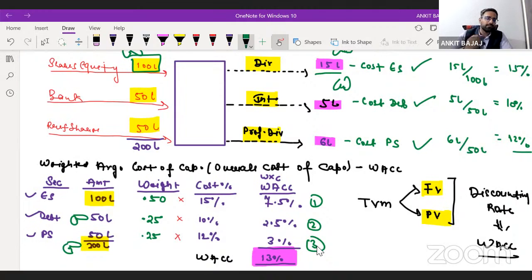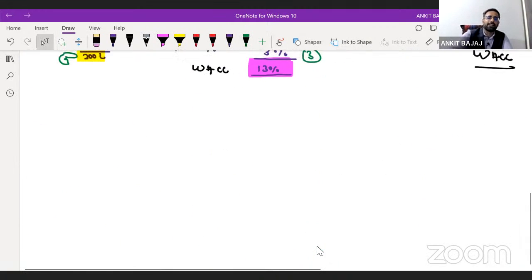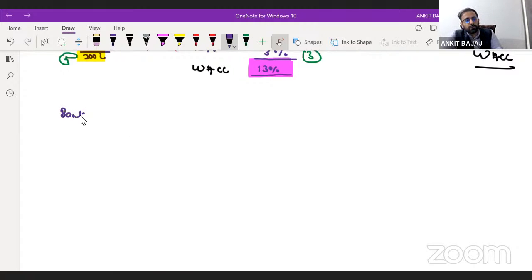In case of debt, it is easy to find out the cost, because you will have the data that the company has borrowed. Let's take the example of debt here. How will you calculate the cost of debt? The company is borrowing a loan from a bank. It is easy to find out the cost of debt and cost of preference shares, but you will face a problem at the time of cost of equity shares. How will you calculate the cost of equity shares? This thing we have to understand in detail, so I will give you the idea.